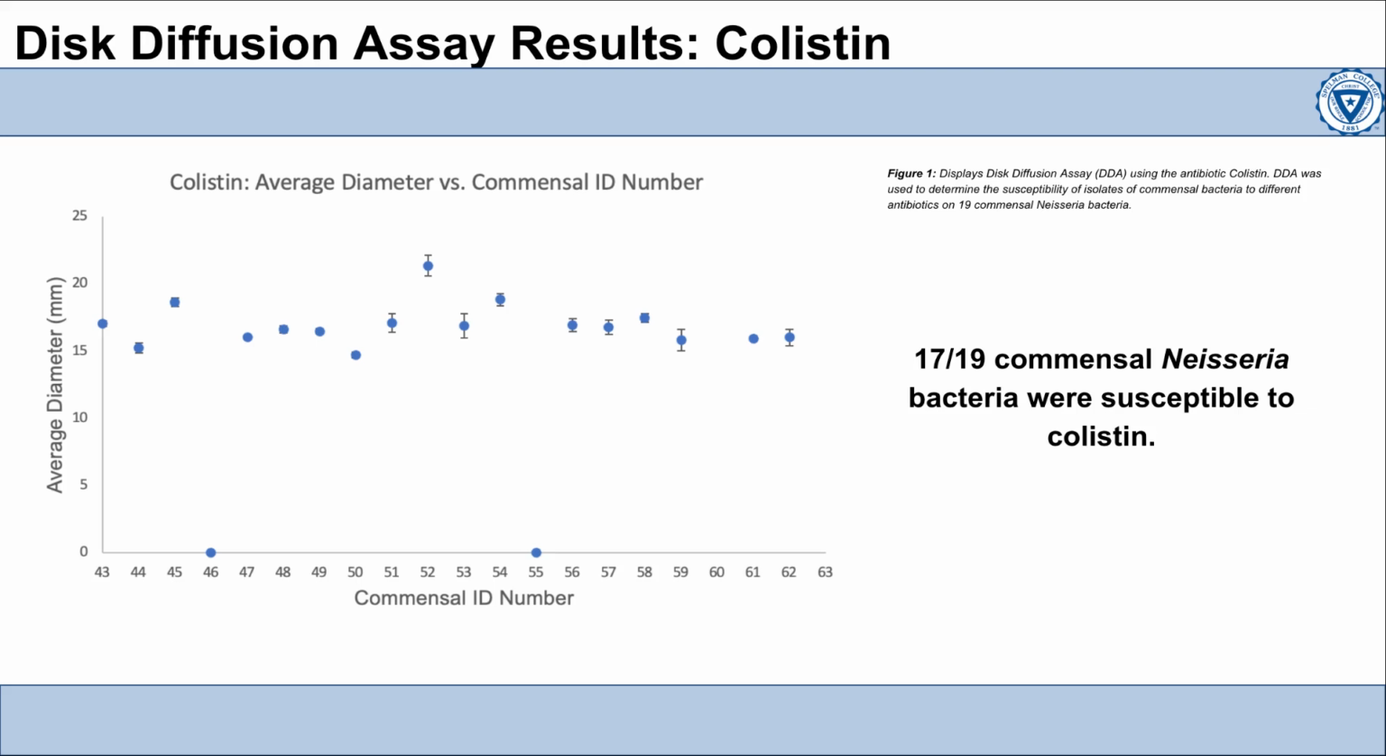The presented graph depicts the average diameter of the zone of inhibition of the antibiotic colistin versus the respective commensal ID number. Among the 19 commensal Neisseria strains subjected to testing, 2 displayed resistance to colistin with an average zone of inhibition of 0. In contrast, 17 of the tested strains exhibited susceptibility to colistin. These results indicate that colistin is a promising antibiotic for further testing in the context of combating Neisseria bacterial